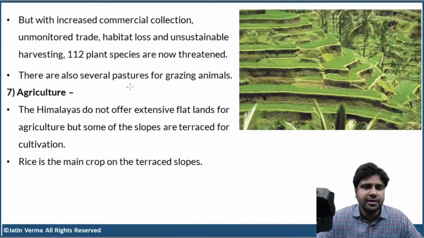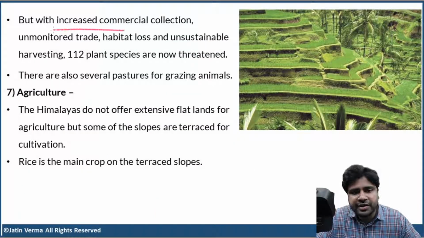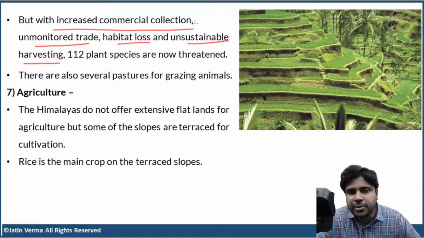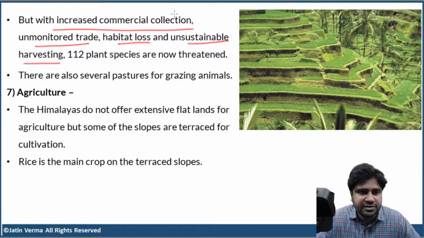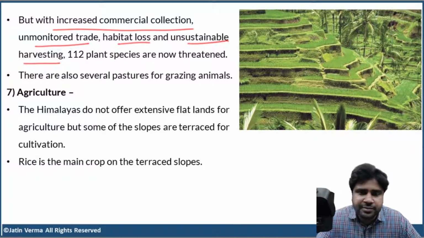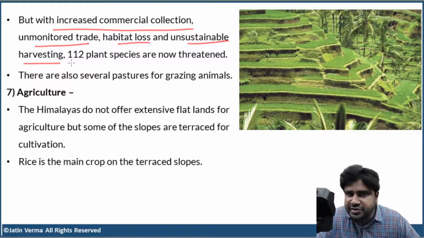Okay. Now, but with increased commercial collection, unmonitored trade, habitat loss, and unsustainable harvesting, what are the issues? First, increased commercial collection of medicinal plants, unmonitored trade, habitat loss. More and more Himalayan forests are being destroyed for urban expansion or for constructing tourist hotels and resorts or for agricultural expansion and unsustainable harvesting.